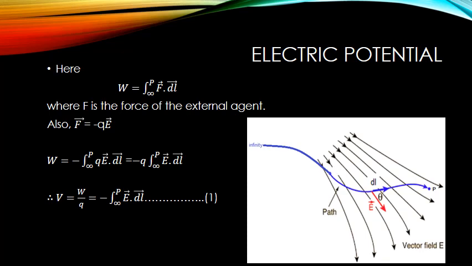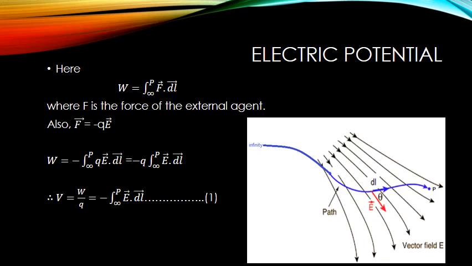F vector is the force exerted by the external agent. So F vector has to be equal to minus Q into E vector, which is the force exerted by the electric field. The force exerted by the external agent has to be equal and opposite to the force exerted by the electric field at each and every point. E vector is the electric field at any arbitrary point, and dl vector is the elemental displacement vector at that point. So if we substitute the expression for force in the expression for work done, we get W equals minus integral from infinity to point P of E vector dot dl vector.